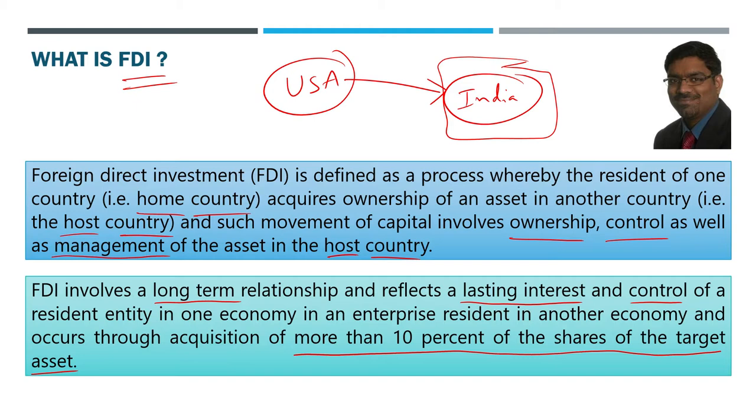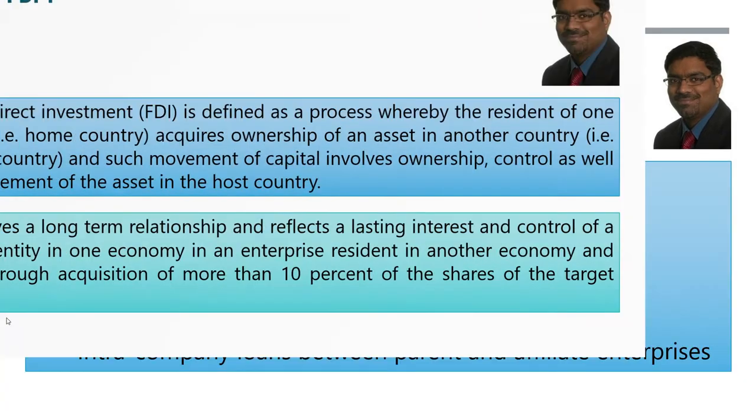In general, when can we call something an FDI and something not an FDI but an FPI? When the investment from the foreign company into the Indian company is more than 10%, we call it FDI. Less than 10%, we call it FPI. There is no law about 10% and all, but still it is a norm, a general standard followed throughout the world, not only by India. So that is the definition and important concept of FDI.